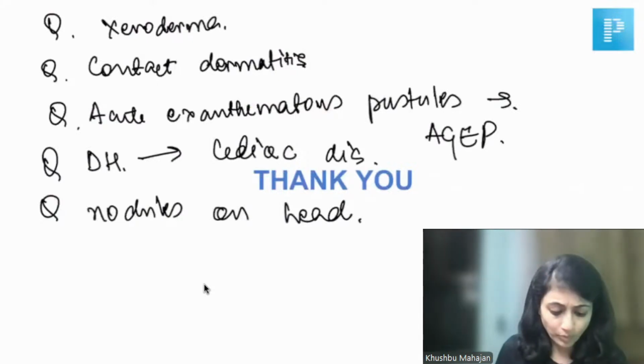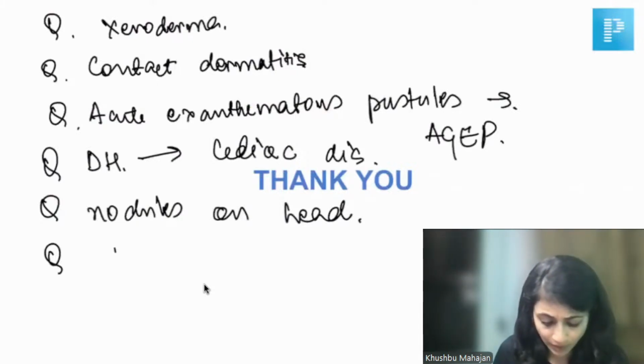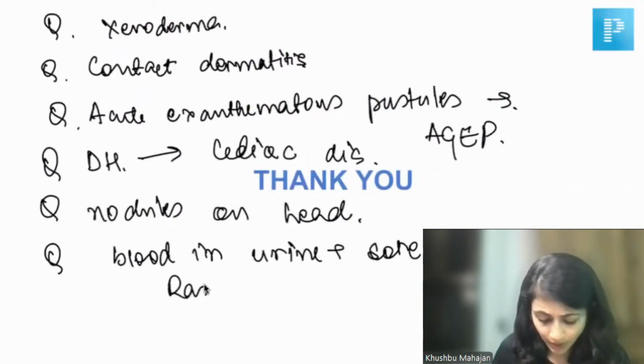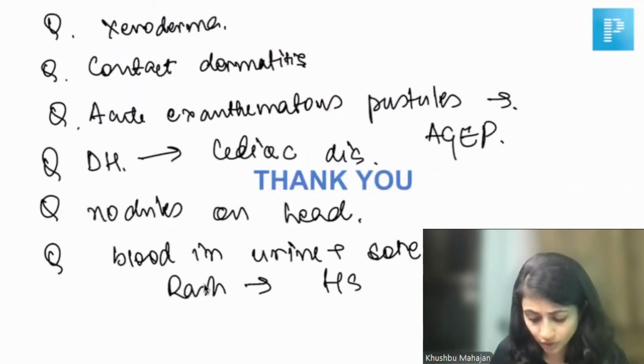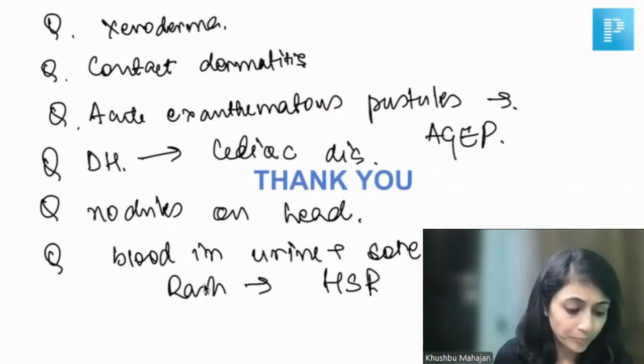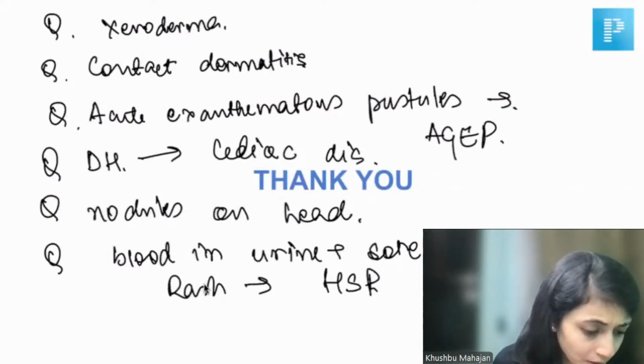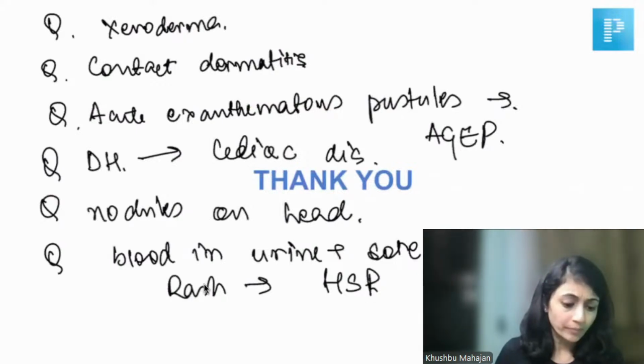Okay, and probably there was a question where there was blood in urine along with sore throat and some purpuric rash on the body. So this is HSP or Henoch-Schonlein purpura. Okay. I think these questions I can understand. The nodules one I'm still not able to understand. So